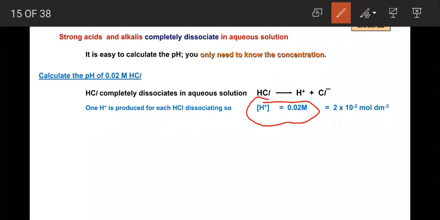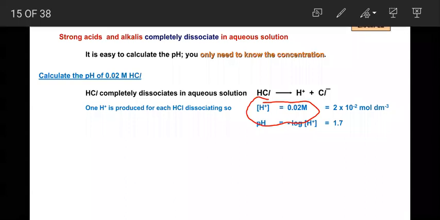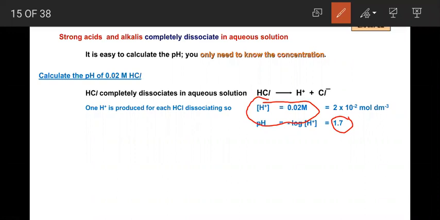Then how are we going to find out the pH value by knowing the concentration of H plus ion? Minus log of H plus. Yeah, just put the value in the pH equation. pH is equal to what? Negative log of H plus, right? Just put the values of H plus here and apply negative log. What is the pH value here? 1.7, sir. Yeah, 1.7.